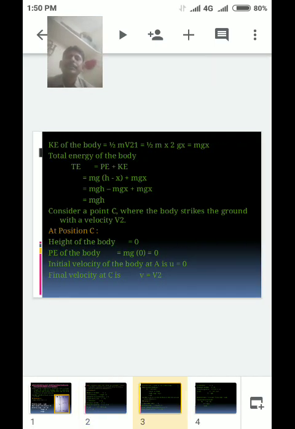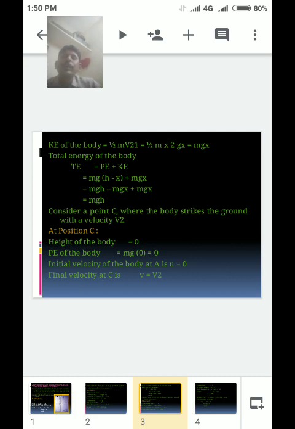Half m v1 square is equal to half m into v1 square, which means v1 square is equal to 2gx. Half m times 2gx, the 2 cancels, is equal to mgx.